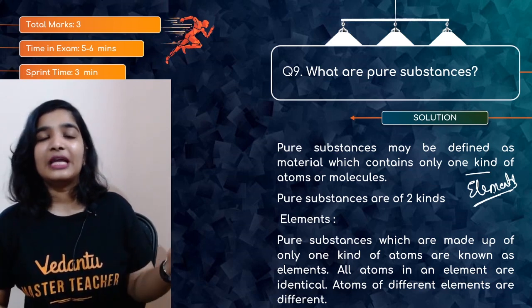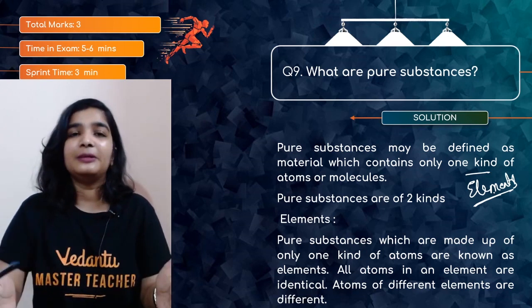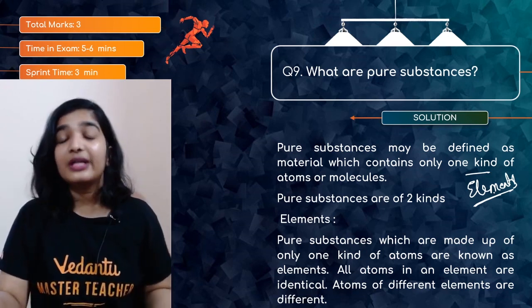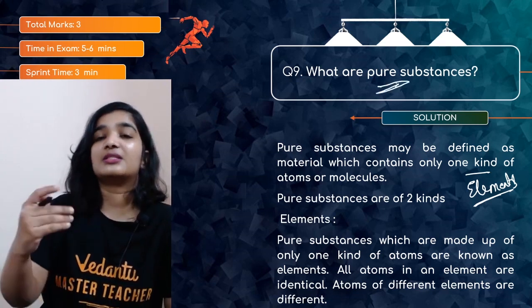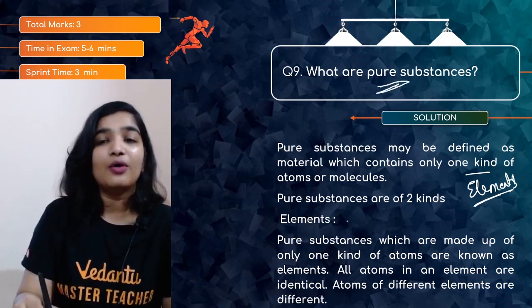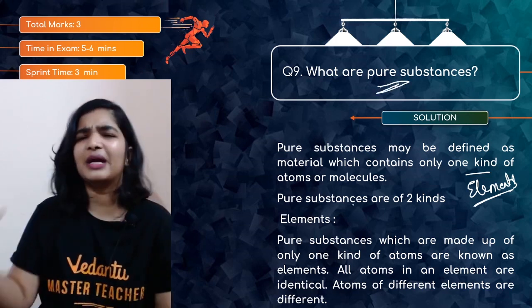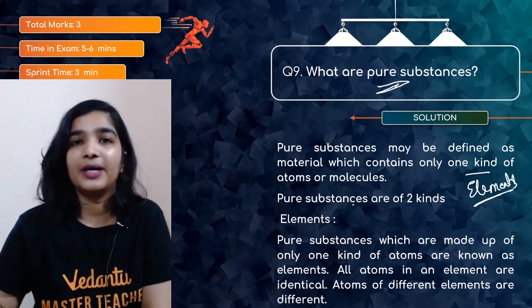By using any physical technique, you cannot separate it into its components, that is hydrogen and oxygen, right? Those kinds of substances are called pure substances, which consist of only one kind of substance, be it an atom or a molecule, because we have elements and compounds, right?